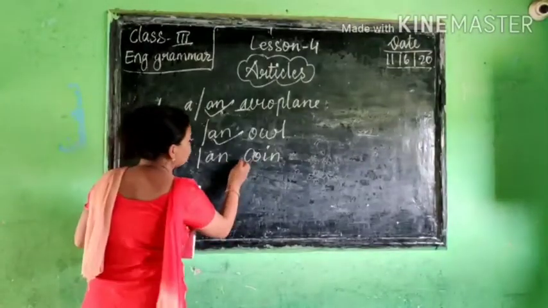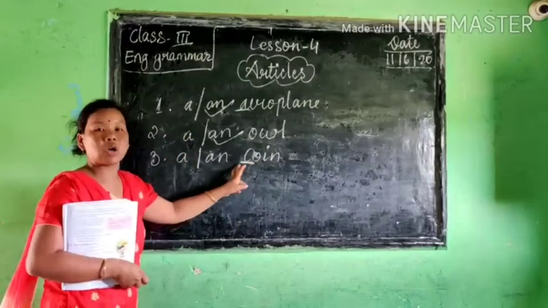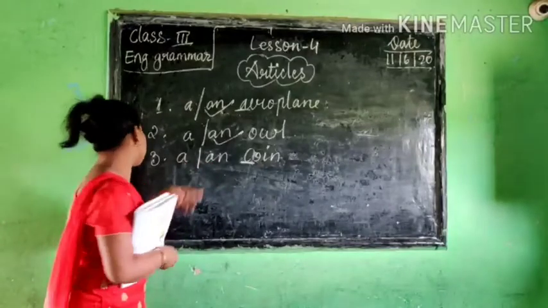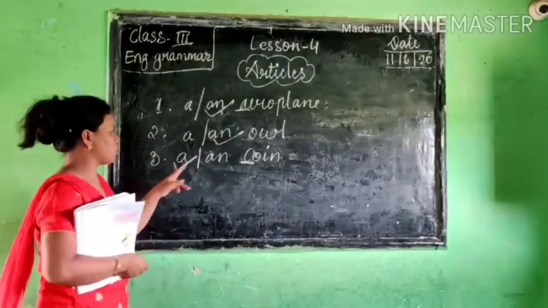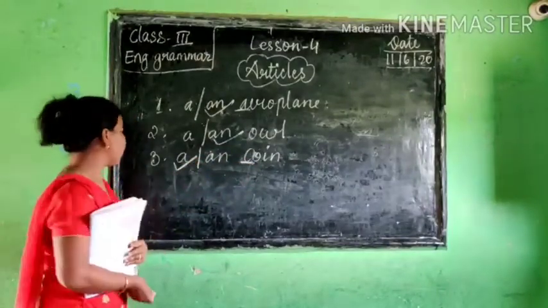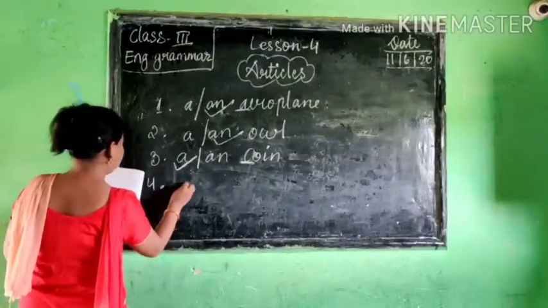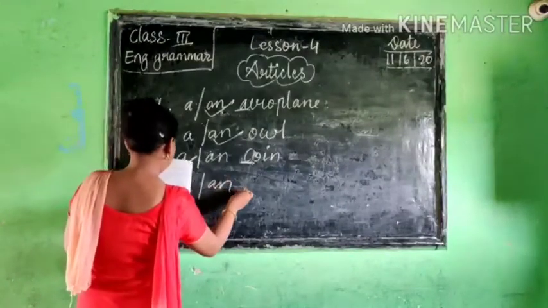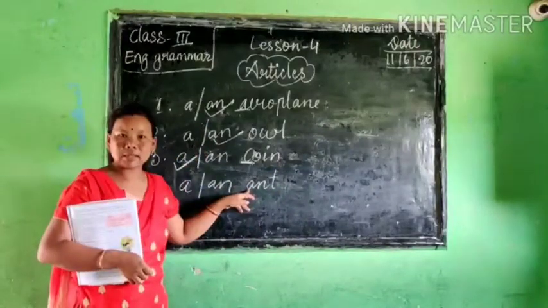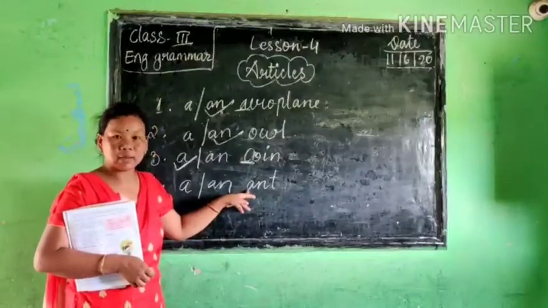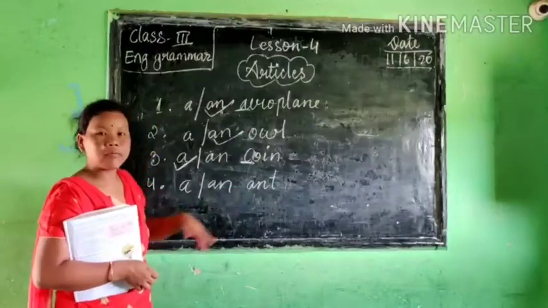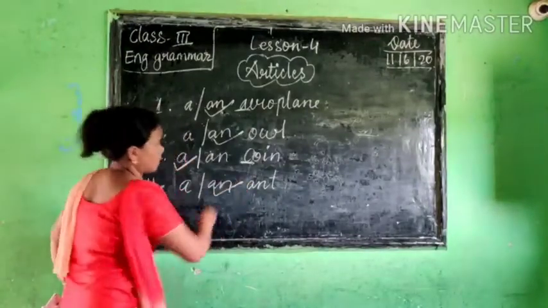No, it is a consonant. So before a consonant we use a. Now the fourth number is a or an, ant. The starting letter is A, a vowel, right? So before a vowel we use an.